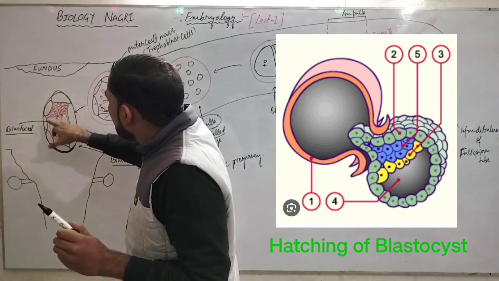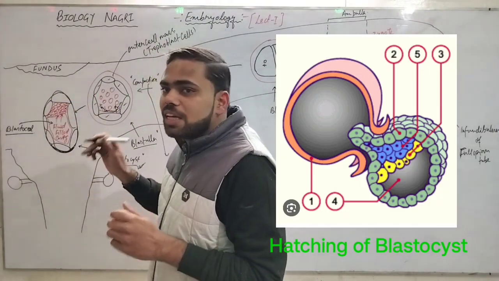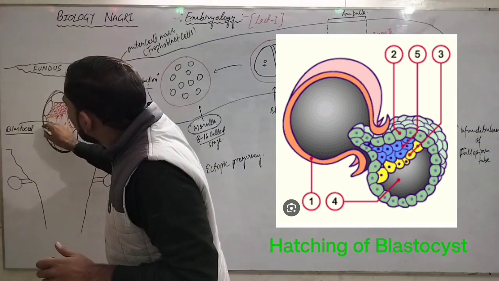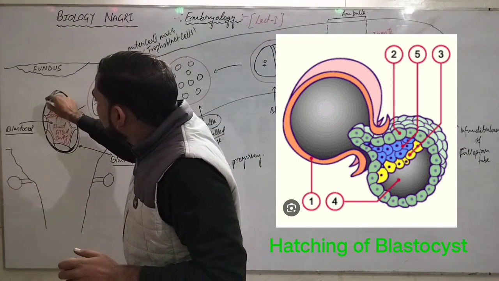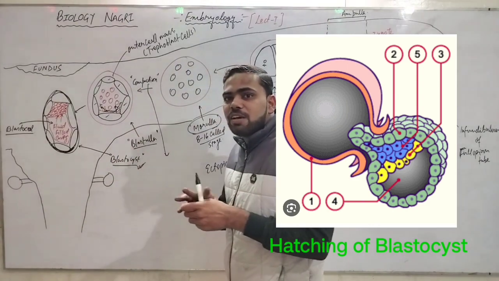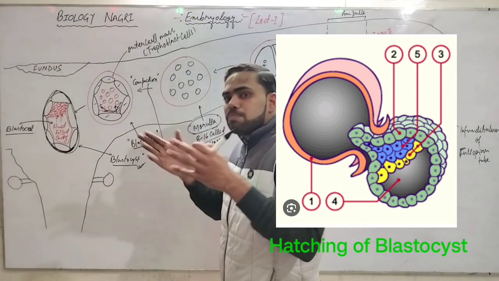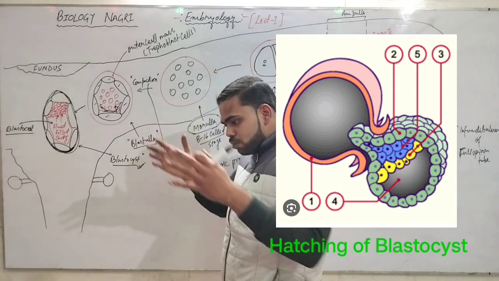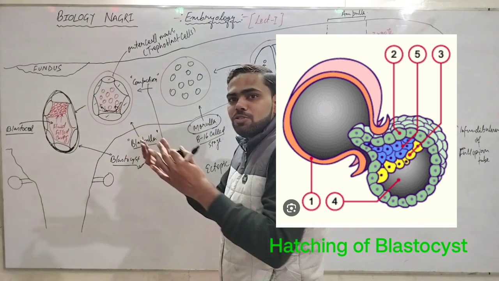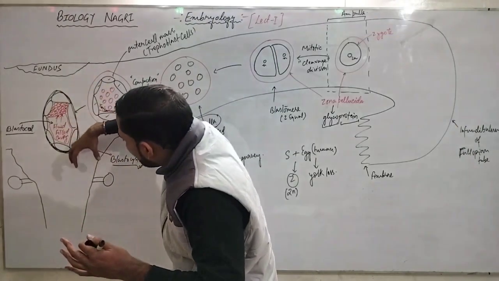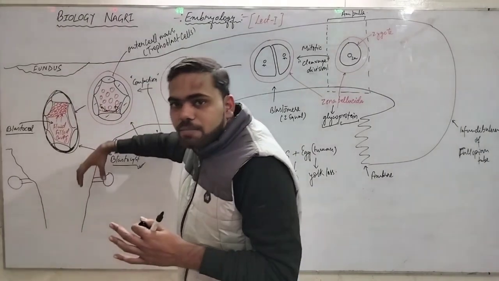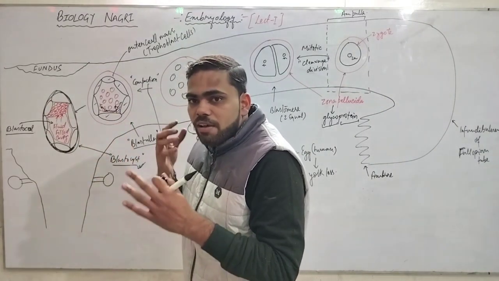It means the layer of zona pellucida, this is the outer layer of zona pellucida. How this zona pellucida will be weakened and ruptured, and how the outer cell mass will come out from the zona pellucida and be implanted on the walls of endometrium. In the next lecture, we will see further.